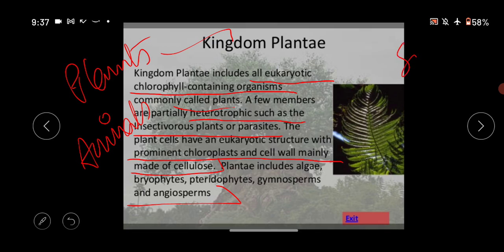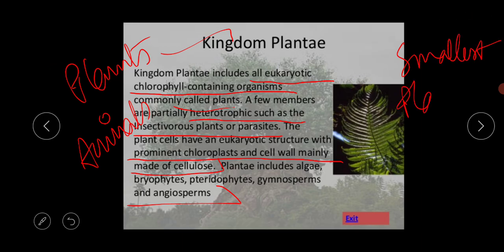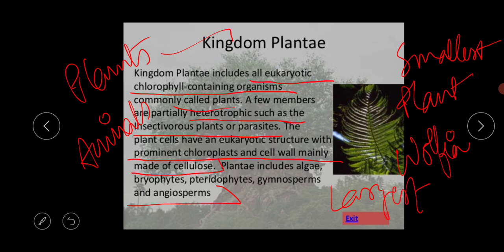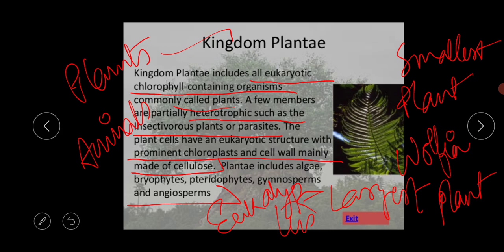The smallest plant, I am writing here, is Wolffia, and the largest plant is eucalyptus. Please remember these two things.